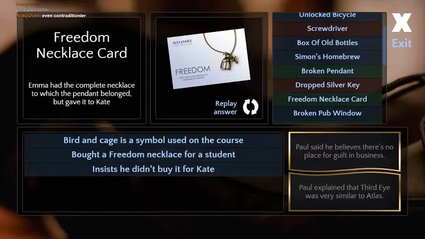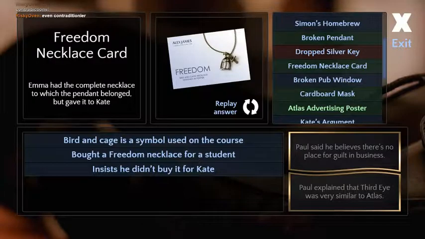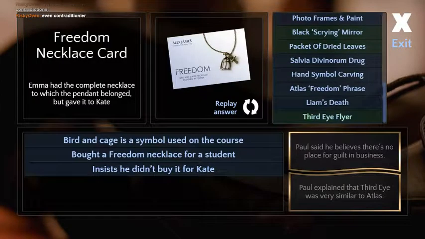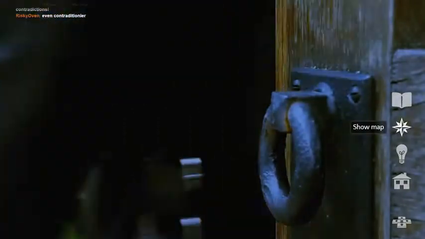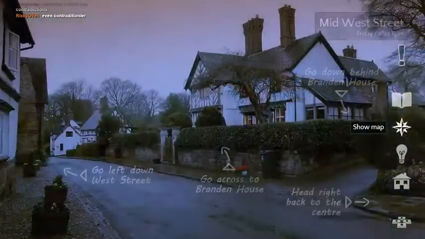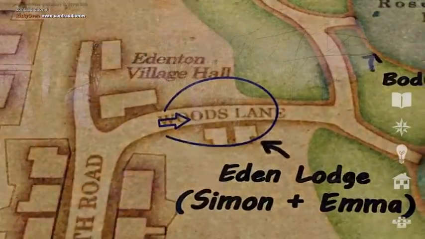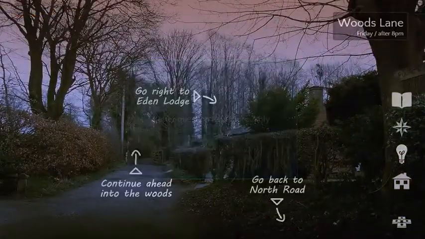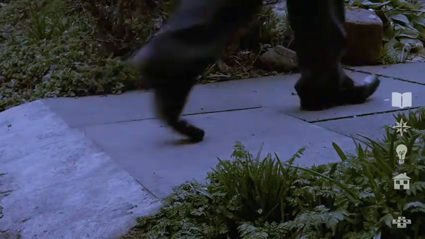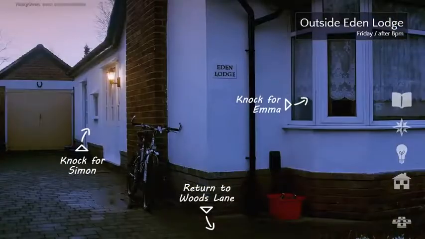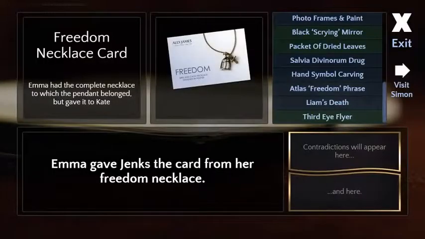I would ask Emma about the necklace again. I wonder if you can do that. We can try. That's all for the moment. Thank you. But it seems like we really gotta talk to Paul. Seems like we're missing a Paul moment. Yeah. And Risky says, "Welcome to level 2 contradictions. Even contradictionier." It's so much harder. A few more questions, please. Thank you.